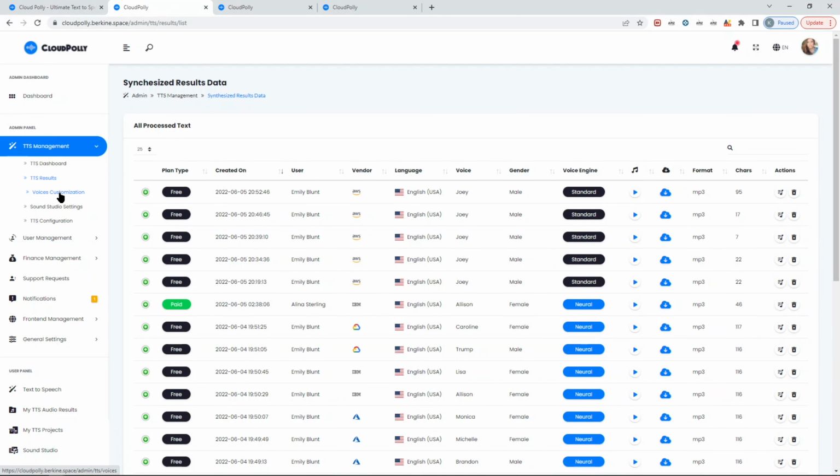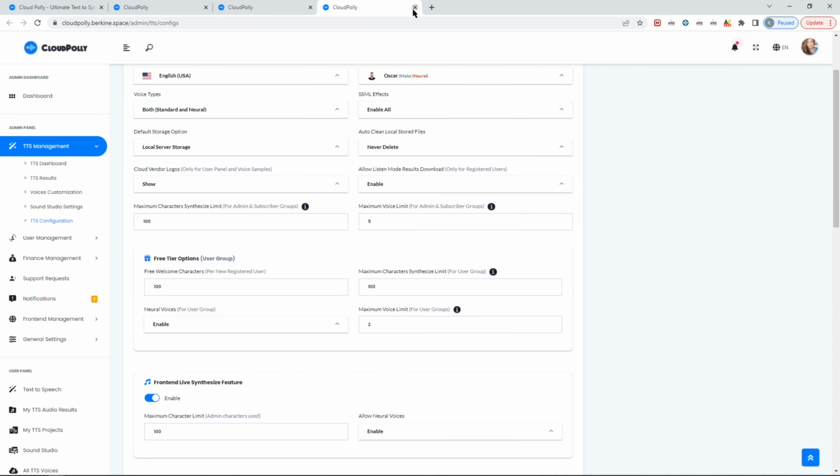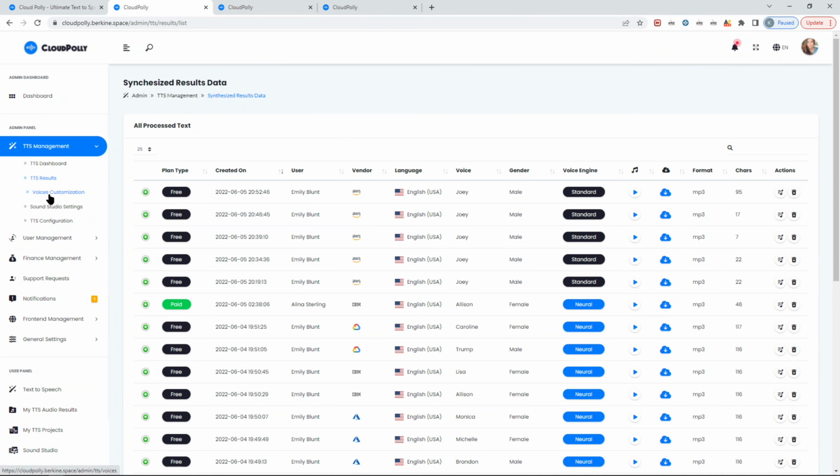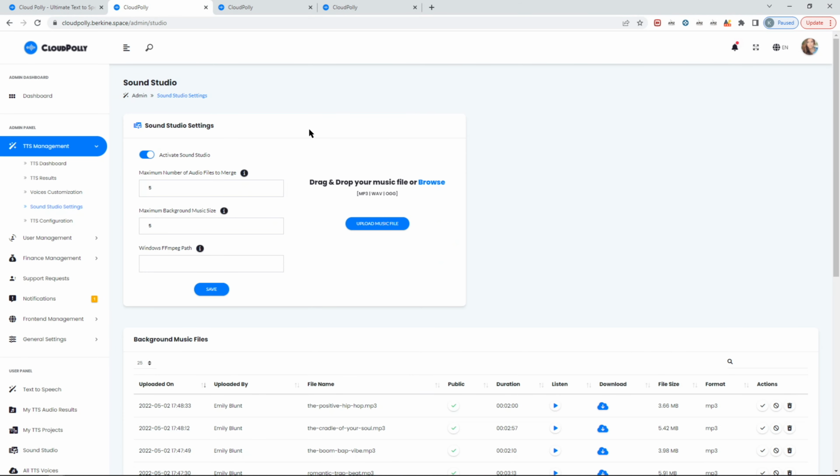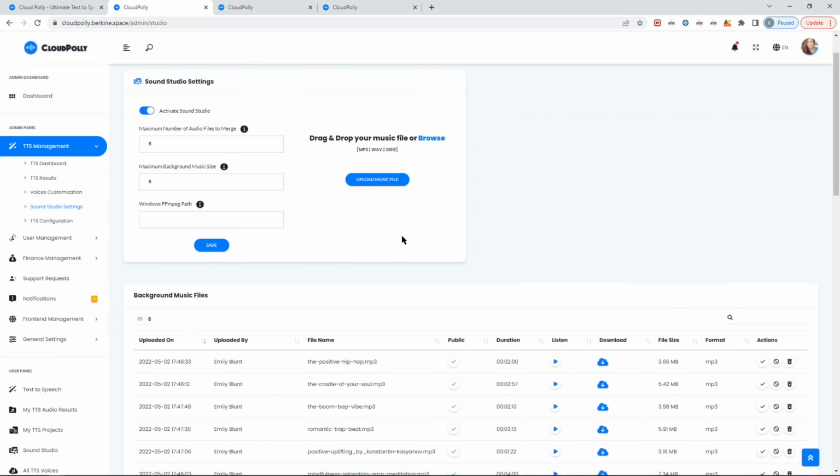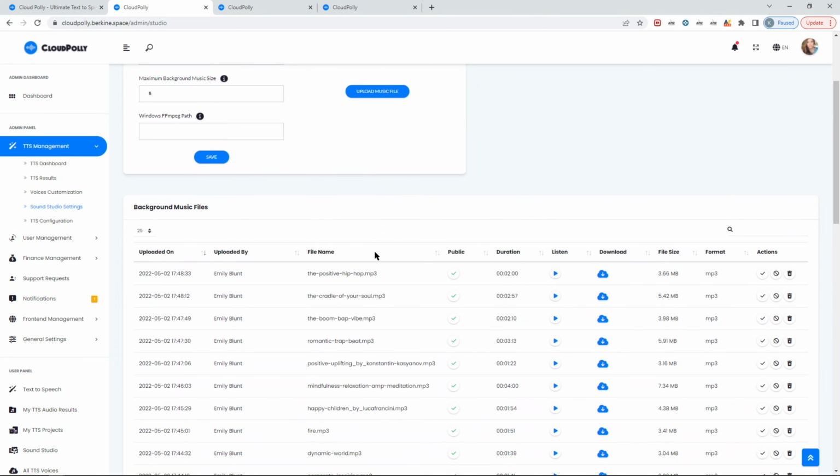So the voice customization we have already seen. Now, Sound Studio. If I close this, now here from Sound Studio, again, you can activate or disable Sound Studio entirely with just one click and save. Again, it's a demo, so it will not allow me to save, which means if you disable it, it will not be available for your users.